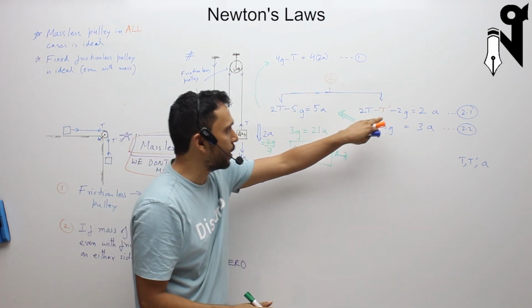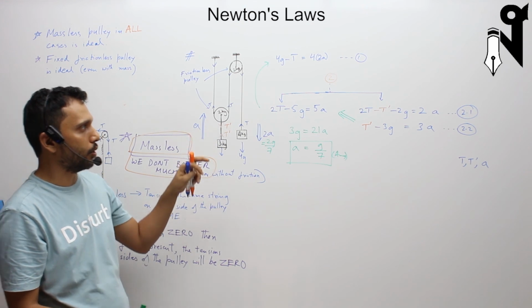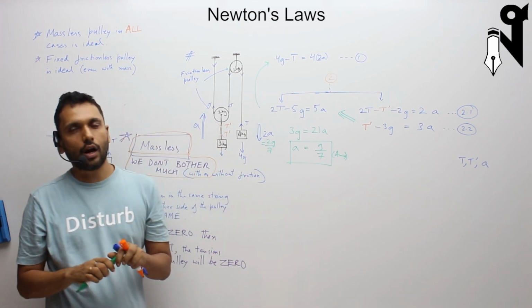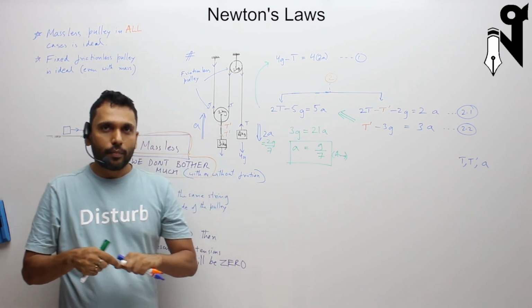So what's the benefit over here? The benefit is you can find out the tension in this string also, if it is required in the question. So that is how you deal with questions where the pulleys have a mass.